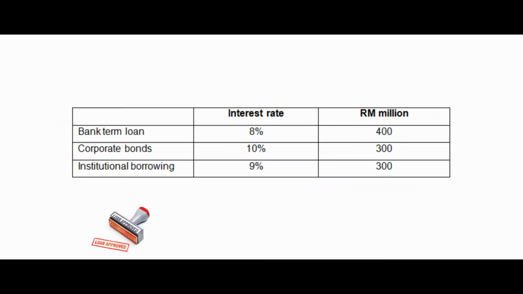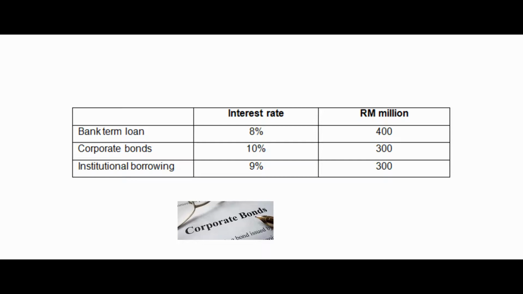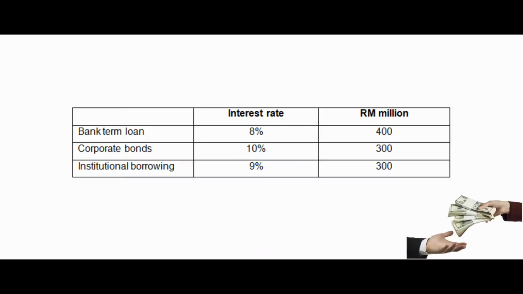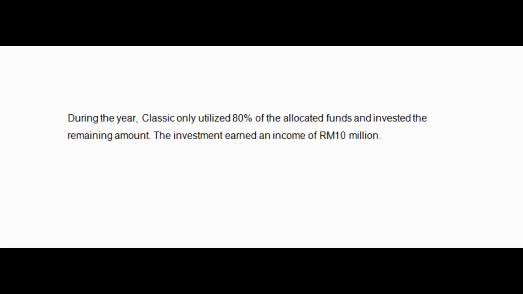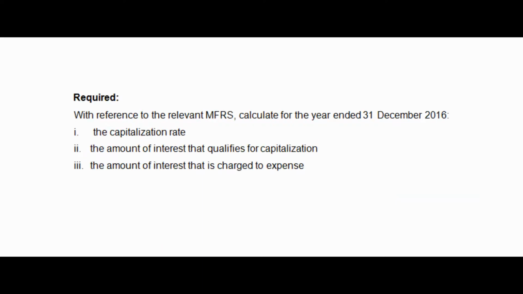Bank term loan, the interest rate is 8% and the amount is RM400 million. Corporate bonds, the interest rate is 10% and the amount is RM300 million. Institutional borrowing, the interest rate is 9% and the amount is RM300 million. During the year, Classic only utilized 80% of the allocated funds and invested the remaining amount. The investment earned an income of RM10 million.